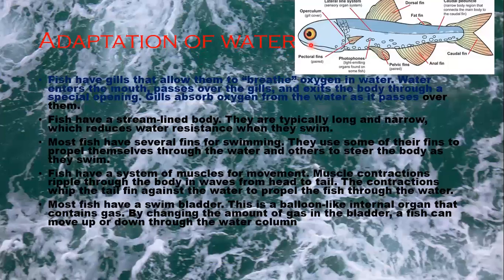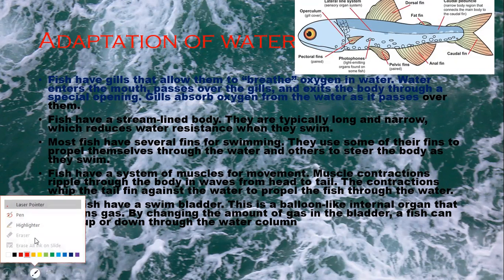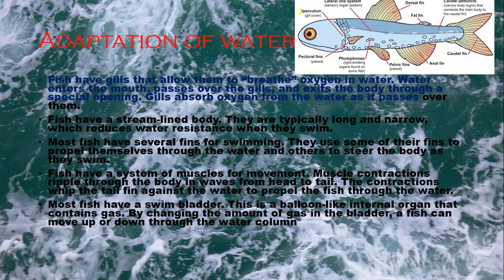Now we will learn about some parts of the fishes as written in the paragraphs. Operculum, lateral line system, pectoral fins, photophores, dorsal fin, fat fin, caudal peduncle, caudal fin, anal fin, and pelvic fins.